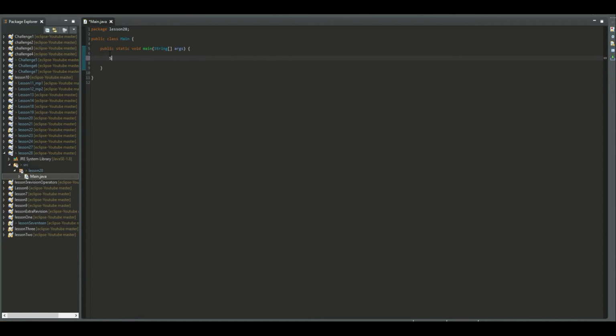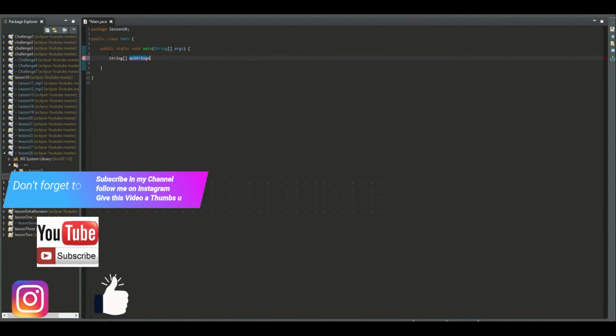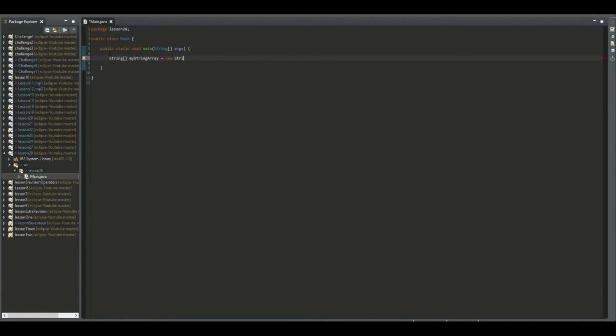For example, if I create an array, a box that will contain strings, I will name it my string array, and then new string, if I write here the number 10, I have created an array with 10 slots. This means that it can only contain 10 items inside of it, no more. I can't add more items